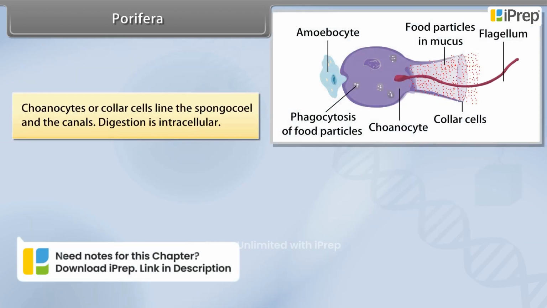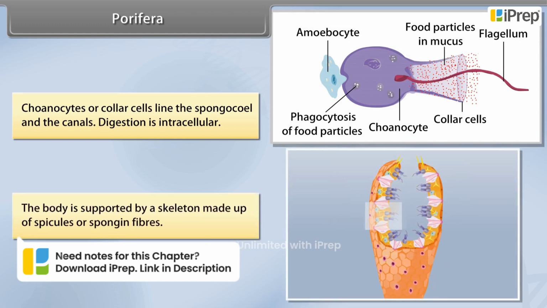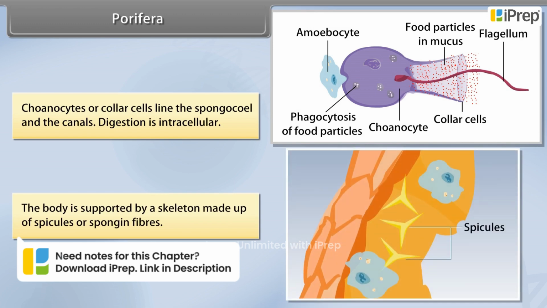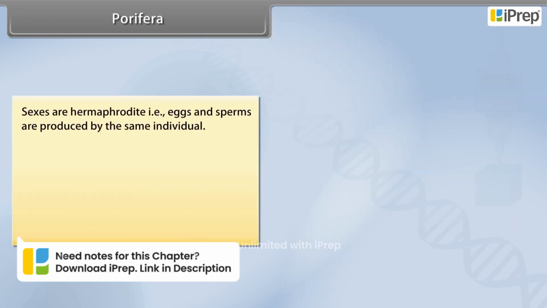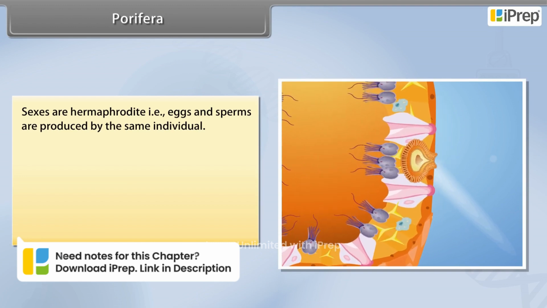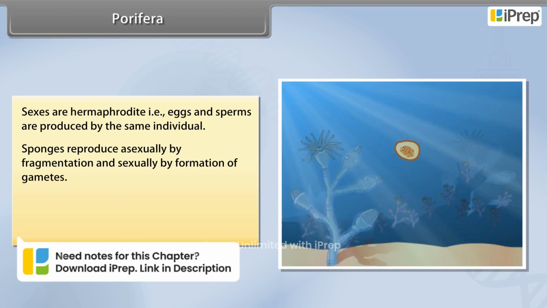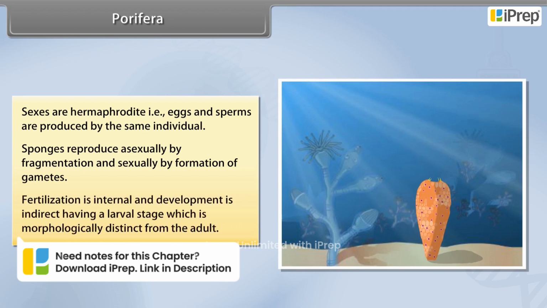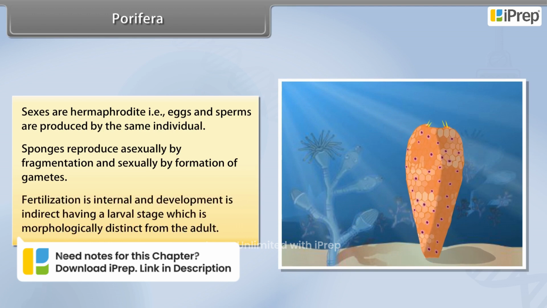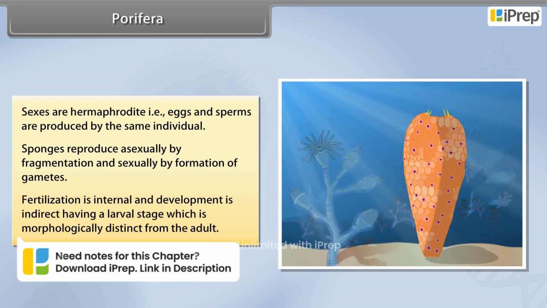Choanocytes or collar cells line the spongocoel and the canals. Digestion is intracellular. The body is supported by a skeleton made up of spicules or spongin fibers. Sexes are hermaphrodite, that is, eggs and sperms are produced by the same individual. Sponges reproduce asexually by fragmentation and sexually by formation of gametes. Fertilization is internal and development is indirect, having a larval stage which is morphologically distinct from the adult.